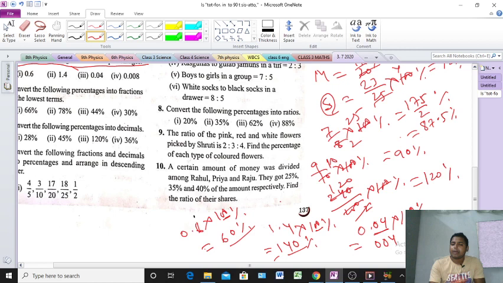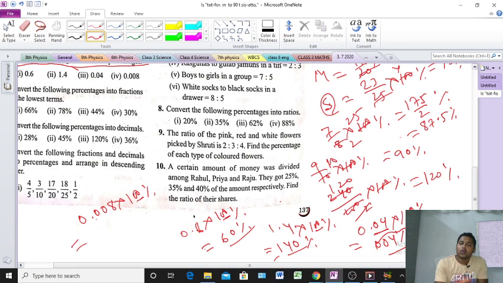Next, see, 0.008 into 100, because we convert into percentage. Clear? Okay, now see after point here how many digits? Three digits, but here how many zeros? Two zeros. So we'll go to the right hand side after two digits, means after two zeros. So after two zeros will go, means before 8 the point will come. Understood? Clear, everyone? So that means here 0.8 will be the answer. 0.8%. That is the answer.